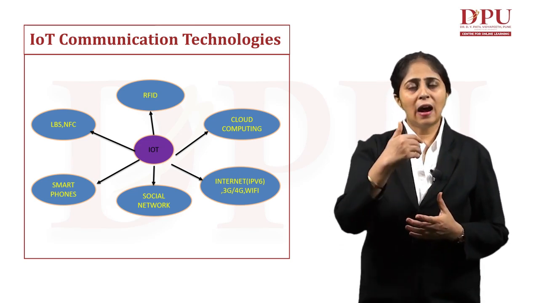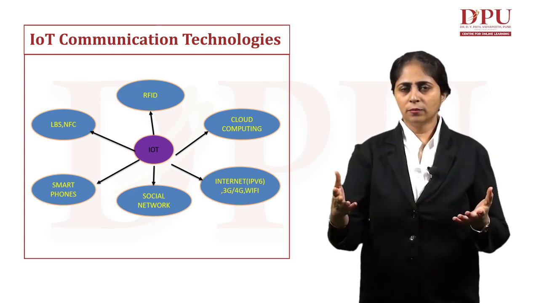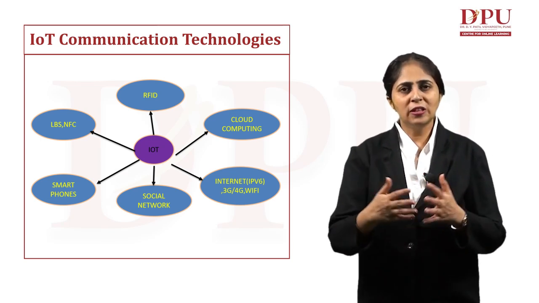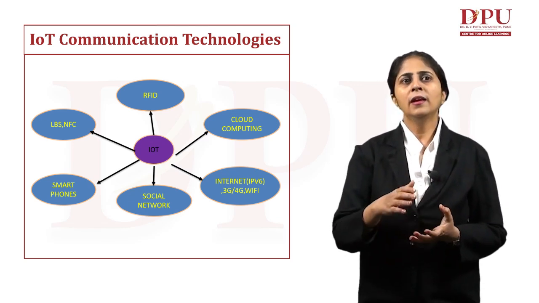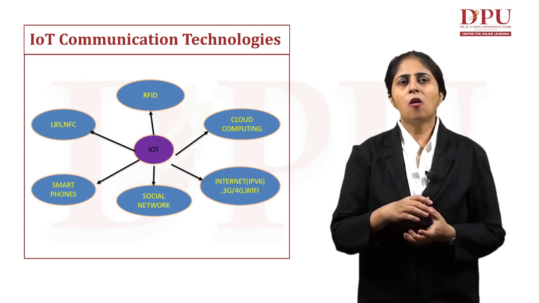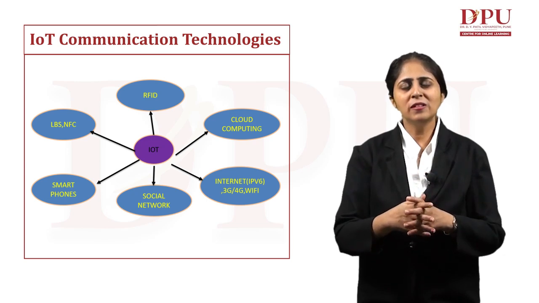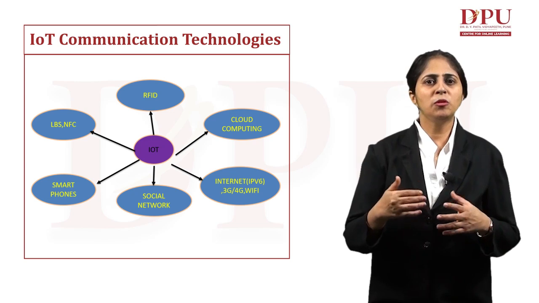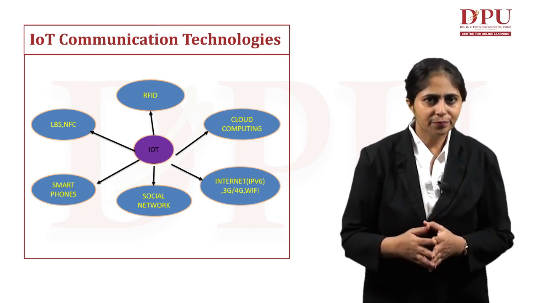Then we can use RFID, that is radio frequency identification. Radio frequency identification can be very well used to communicate messages from one device to another. Then we have LBS, that is location based service, or NFC, that is near field communication, which is another communication technology with the help of which we can send our data from one device to another.